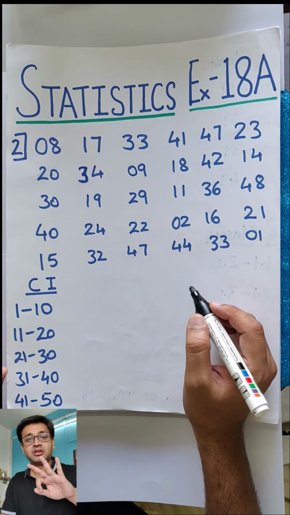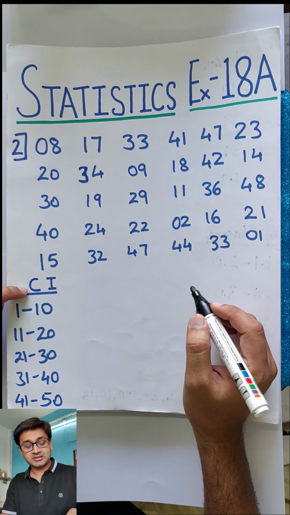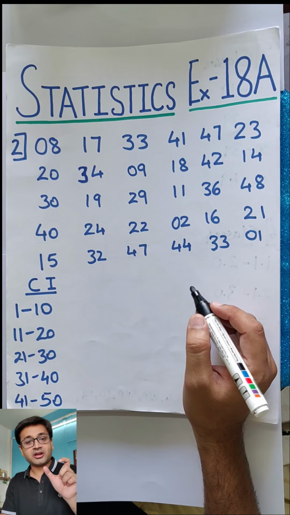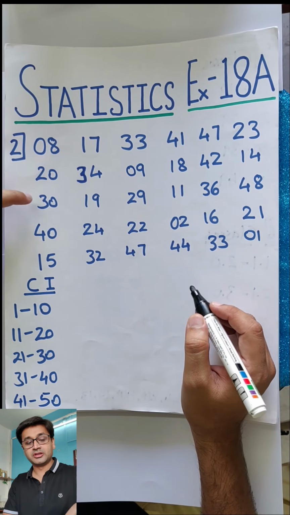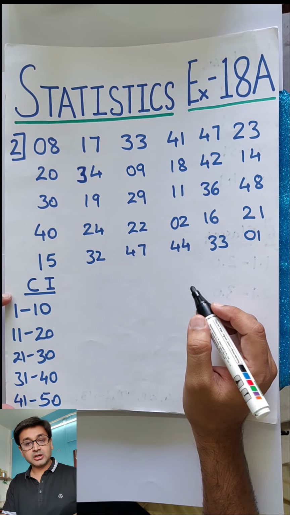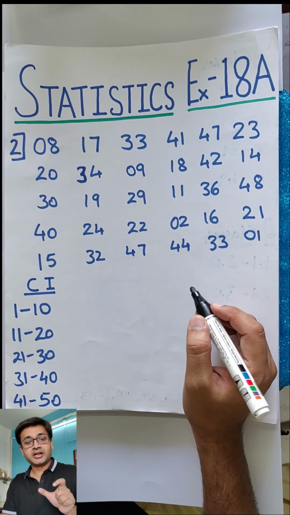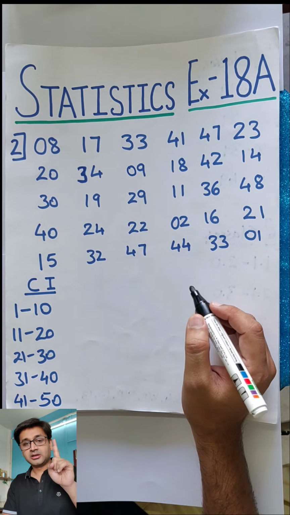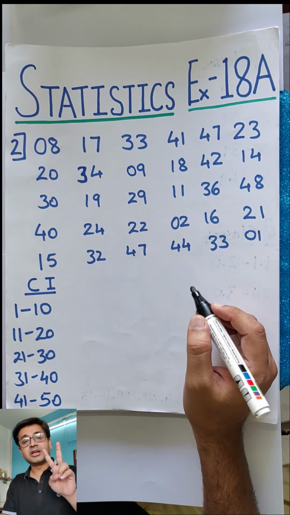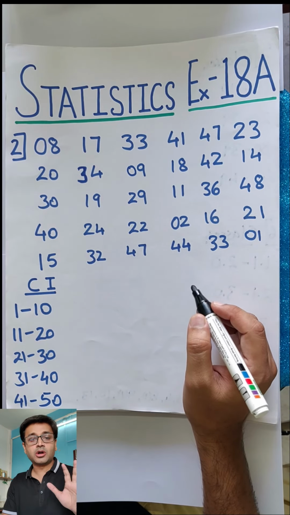This table will have three parts initially. Number one, class interval. Class interval means the classes in which you are trying to segregate. The data can be in three formats: one is raw data, second is grouped, and the third is ungrouped. Here this is grouped data where you are grouping the data in order to understand the trend. So three parts: first part class interval, second part tally mark, and third part frequency. Frequency is the main thing we are trying to look at.